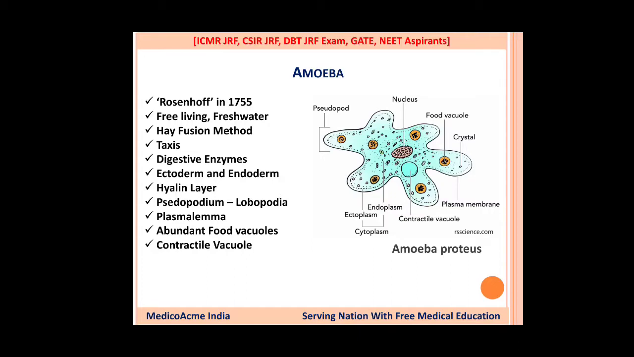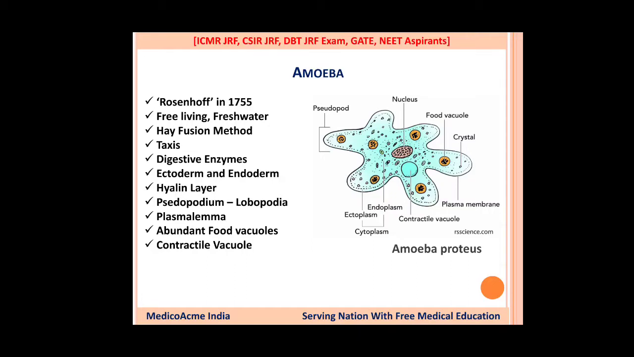Amoeba proteus is very common and widely found in fresh water. The structure of this organism is given here. You can find all the basic organelles like the nucleus, the plasma membrane, that is the plasmalemma, and the mitochondria, everything. But what you have to note is that the food vacuoles are present in abundance and contractile vacuoles are present. Everything about ectoplasm and endoplasm was discussed previously.